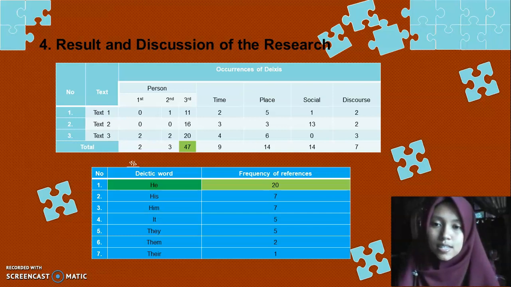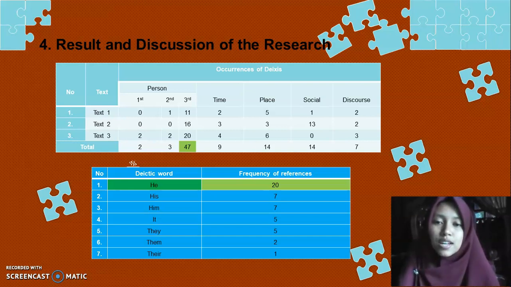For the person deixis, namely the first person deixis, there are two occurrences in the text, the second person deixis is used 3 times, and the third person deixis is used 47 times. Time deixis is used 9 times, place deixis 14 times, social deixis 14 times, and lastly discourse deixis is used 7 times. So here we can conclude that the dominant type of deixis used in the text is person deixis, especially third person deixis.